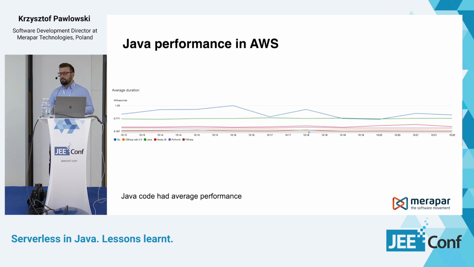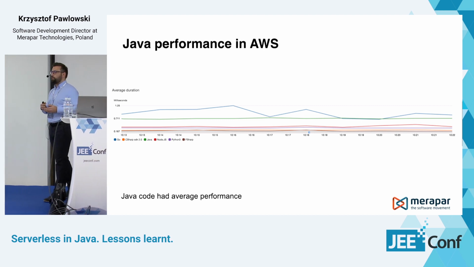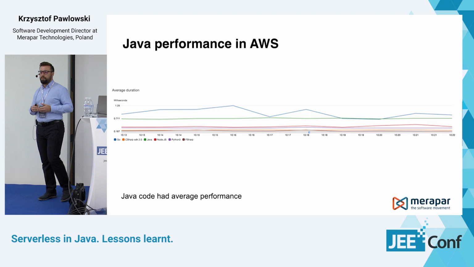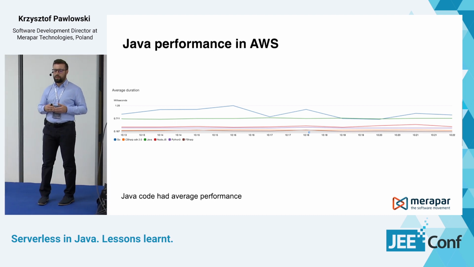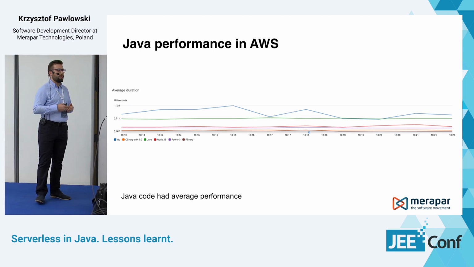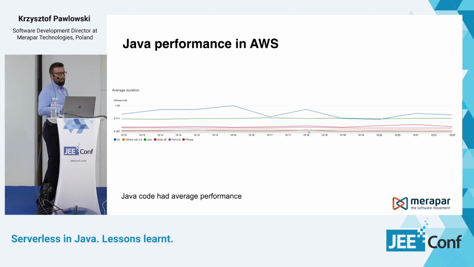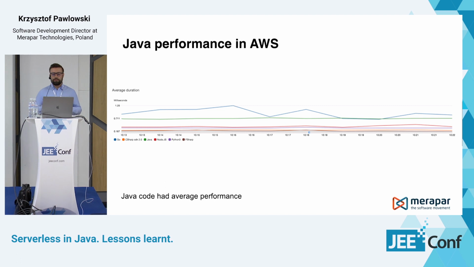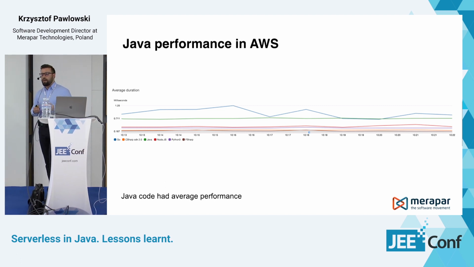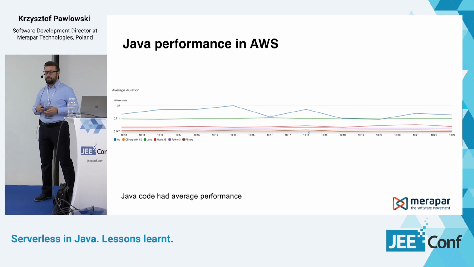We can see that Java code had average performance. It wasn't the best, but it also wasn't the worst one. Golang went through this test the worst. But still the differences weren't such big ones, so we were quite relaxed about going for Java at this stage.